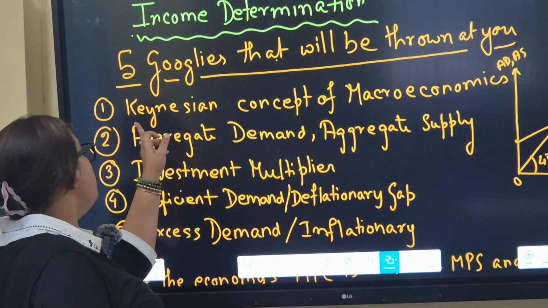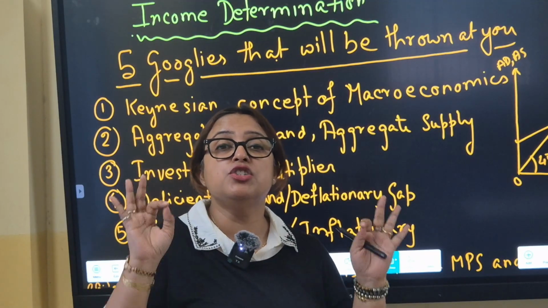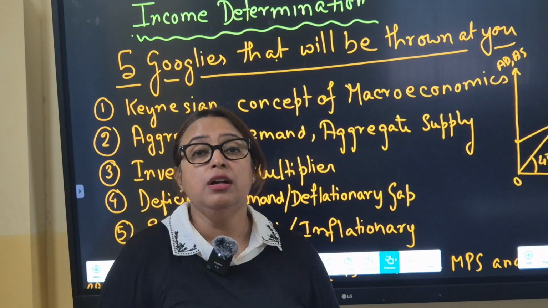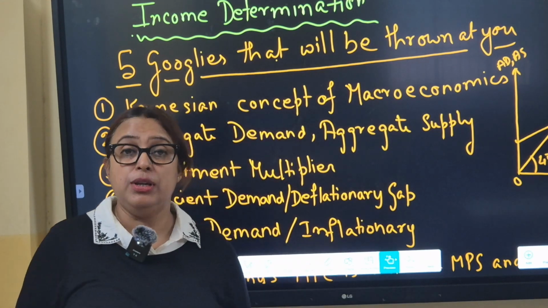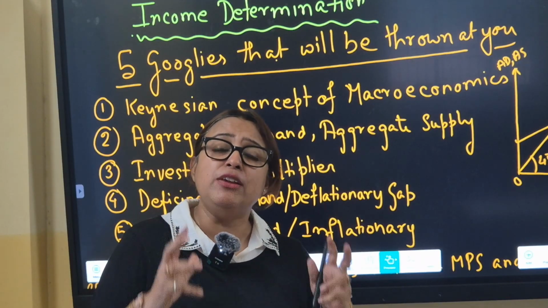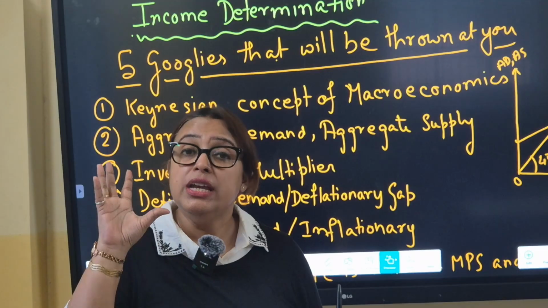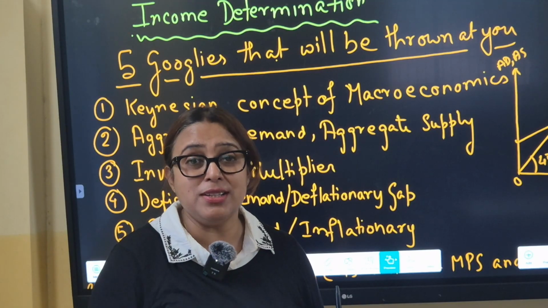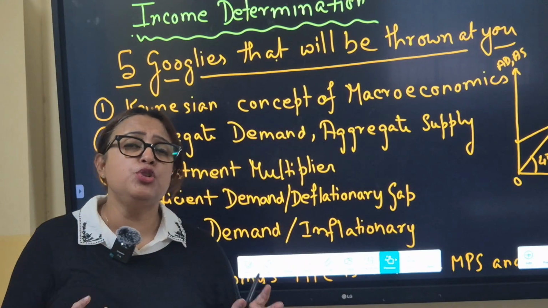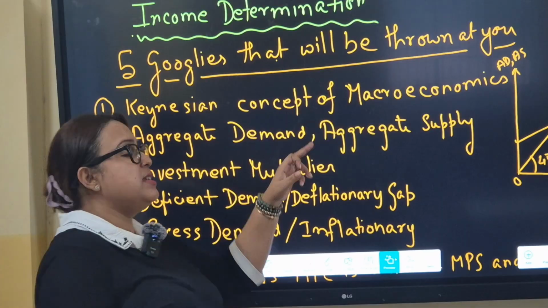Let's see. Number one, Keynesian concept of macroeconomics. Keynes simply says that economy is not at equilibrium always. Economy is not at full equilibrium always. It has to reach equilibrium, full employment, and equilibrium situation. And Keynes also says that whatever production of value of goods and services are there, it gets exactly converted into income generation because it's a short run situation without any application of technology, and whatever is being produced is produced by using manpower.